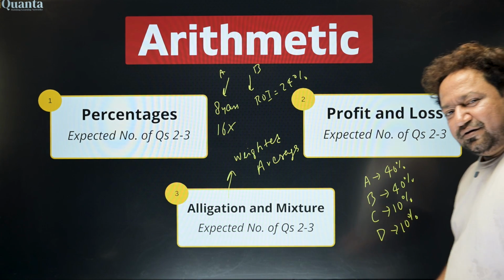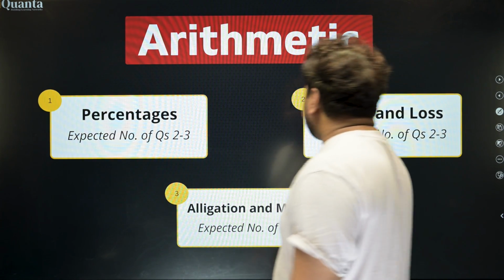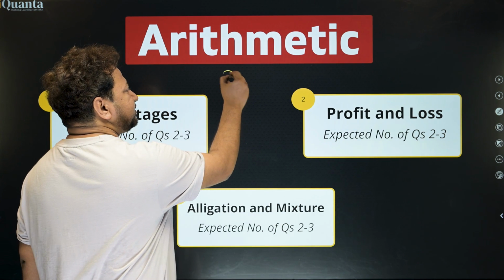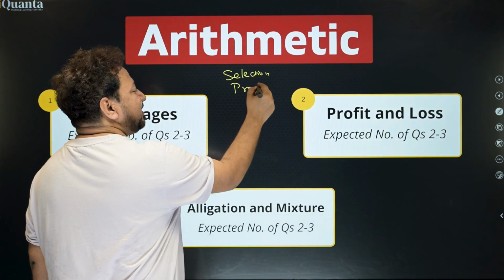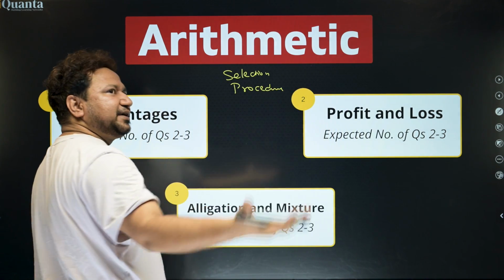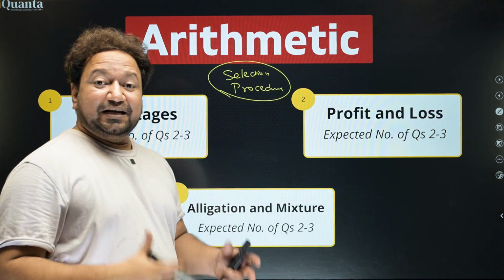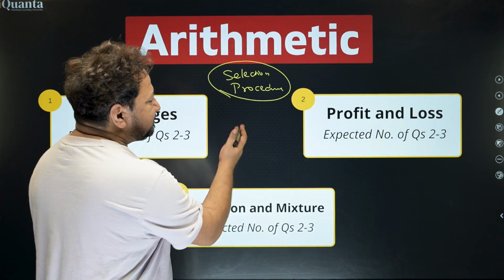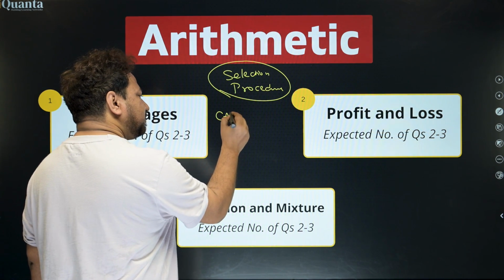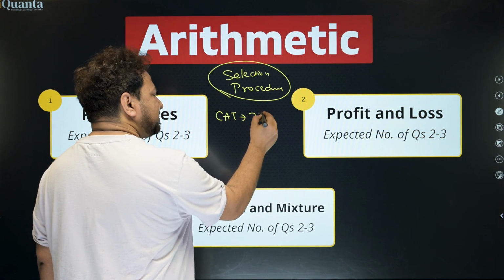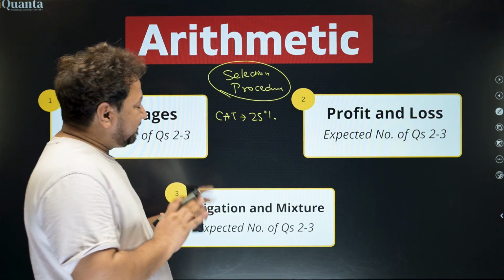Now, a brilliant example that comes to mind on the fly is the selection procedure. See, in this video, I'm discussing various things. I'm telling you the important topics, the examples, the questions, and also a very relevant example: the selection procedure of any IIM. So the CAT score, let's say the weightage is 25%. It's normally 25 to 35%. This is real data.